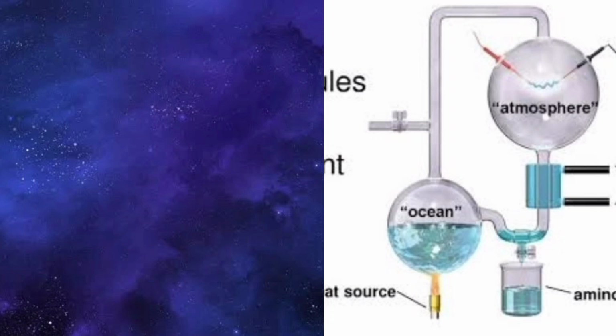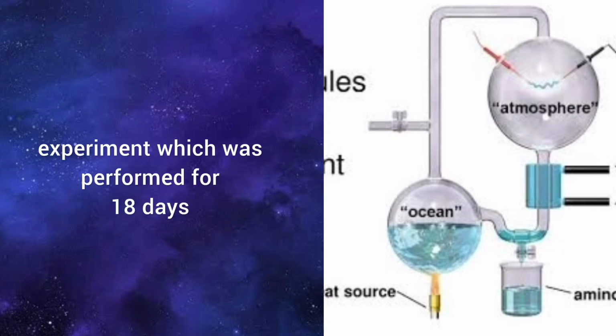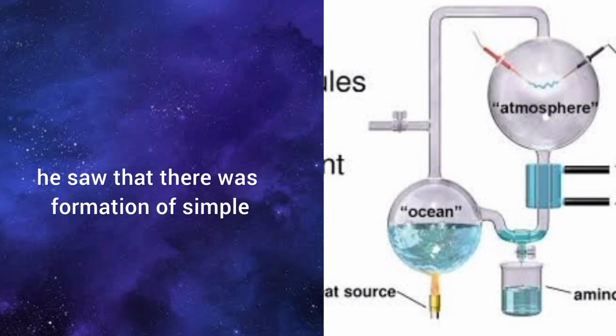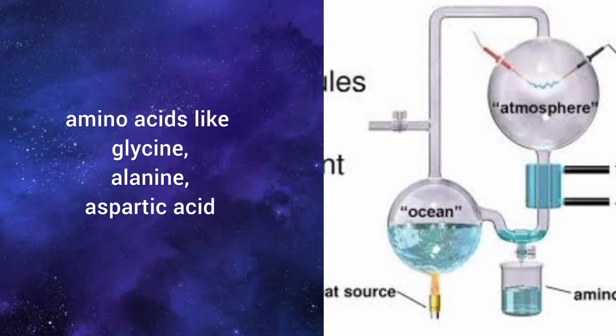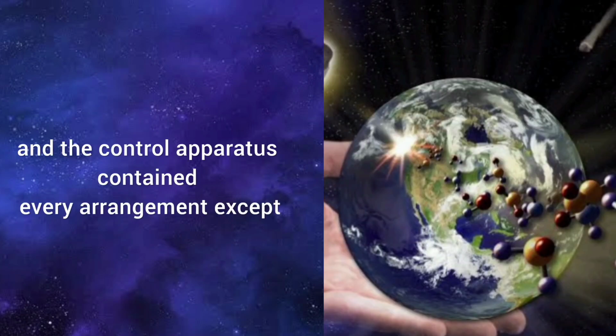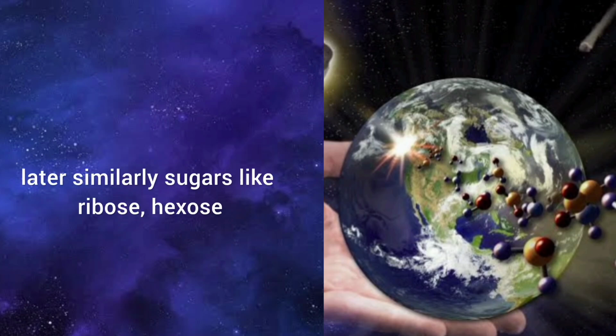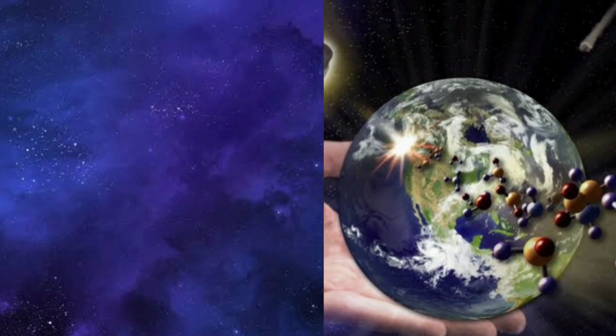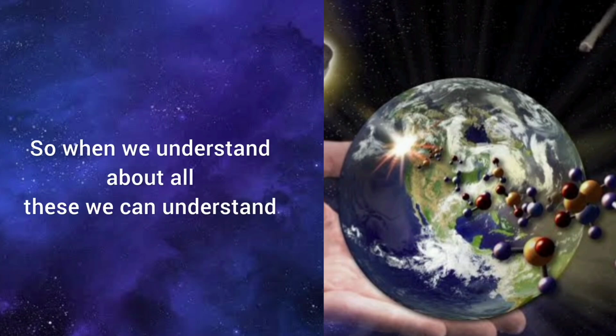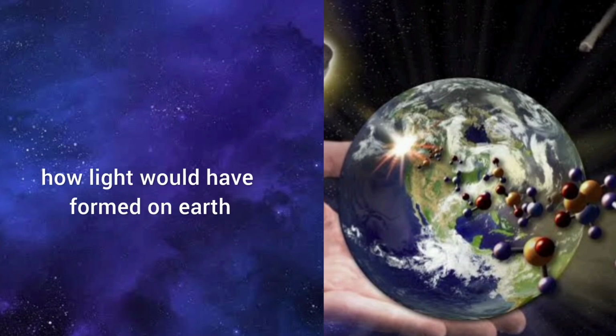After his experiment, which was performed for 18 days, he saw the formation of simple amino acids like glycine, alanine, and aspartic acid, while the control apparatus contained every arrangement except that it was devoid of an energy source. Later, similarly, sugars like ribose and hexose, nitrogenous bases like adenine and guanine, pigments and fats were generated experimentally. So when we understand all these, we can understand how life would have formed on earth.